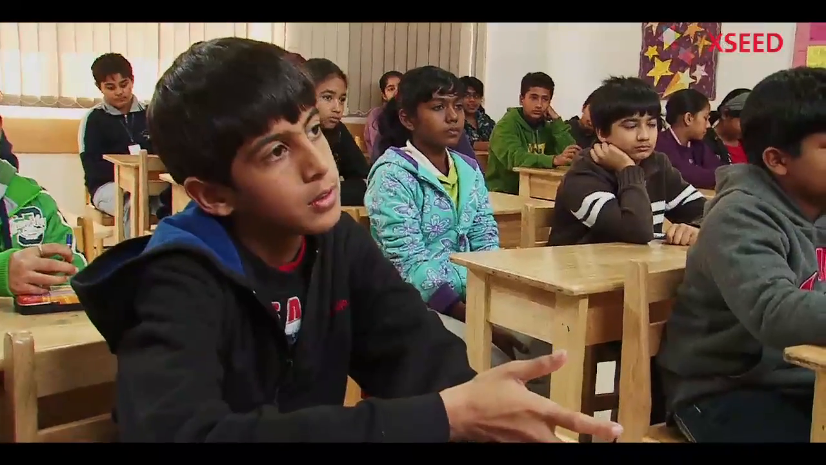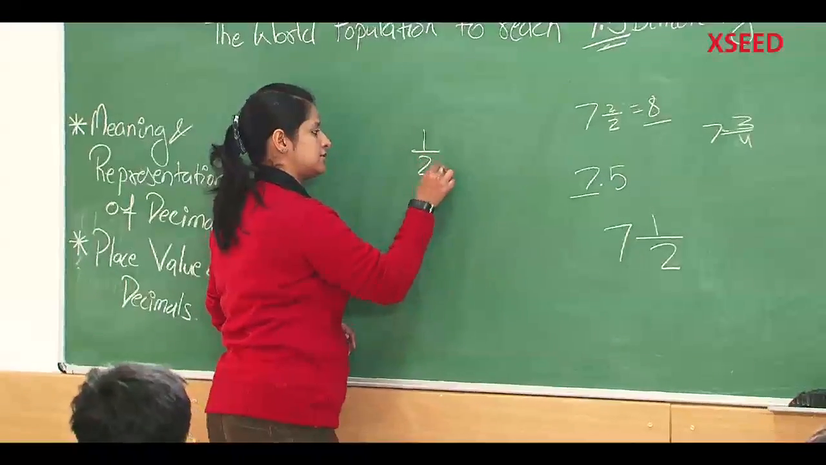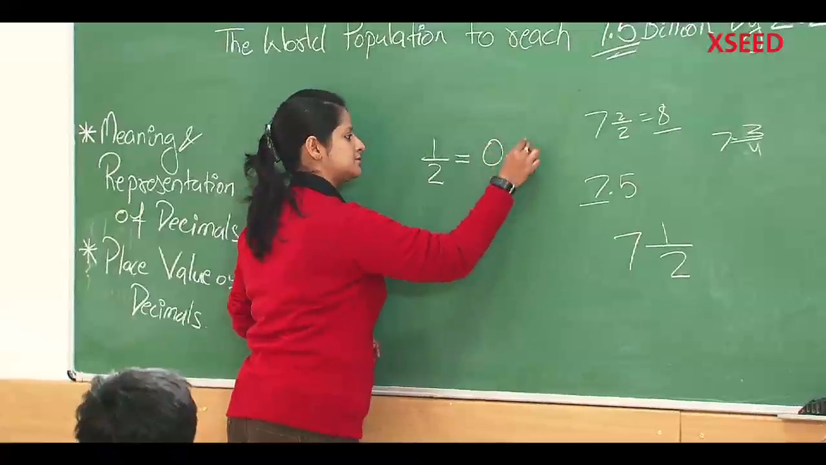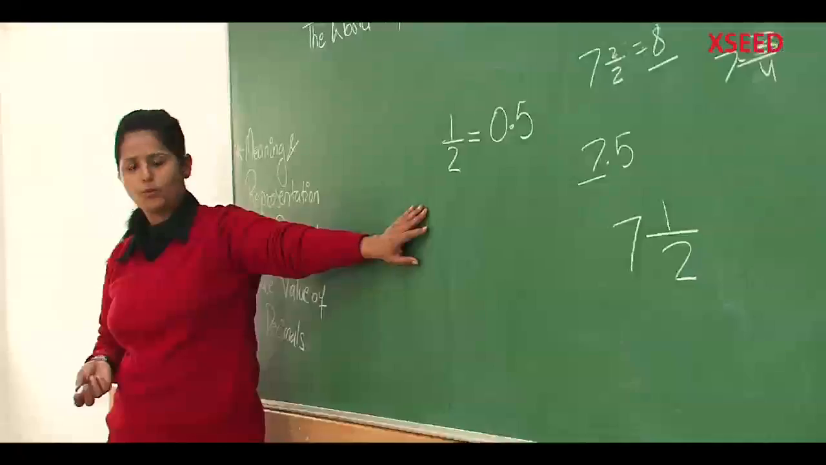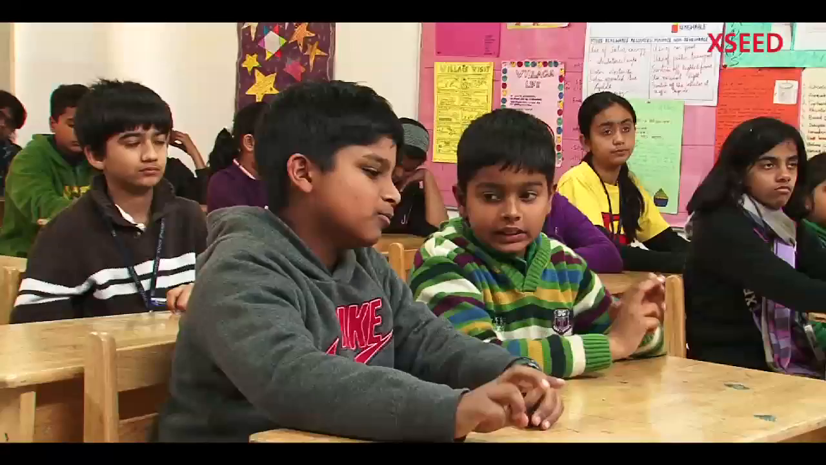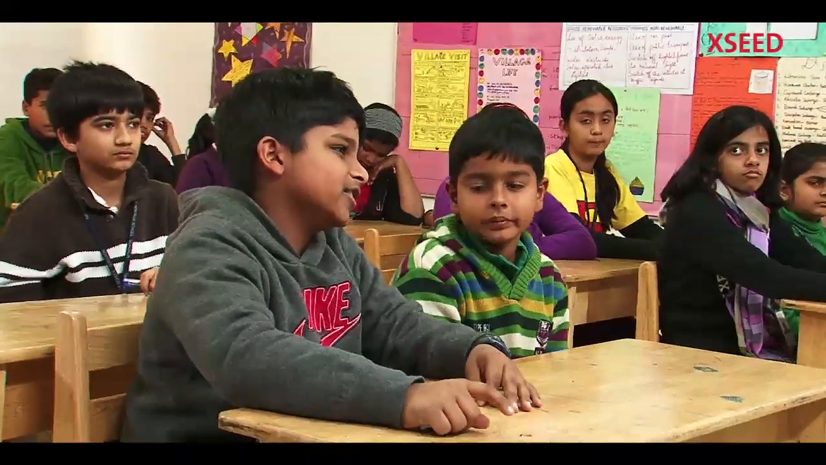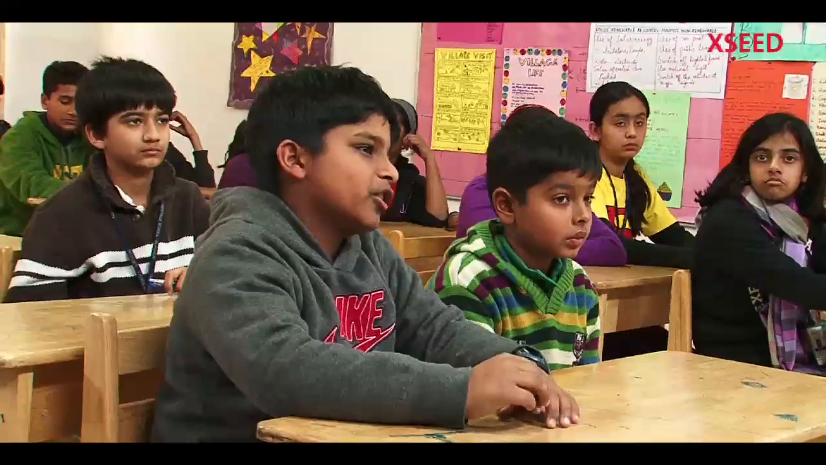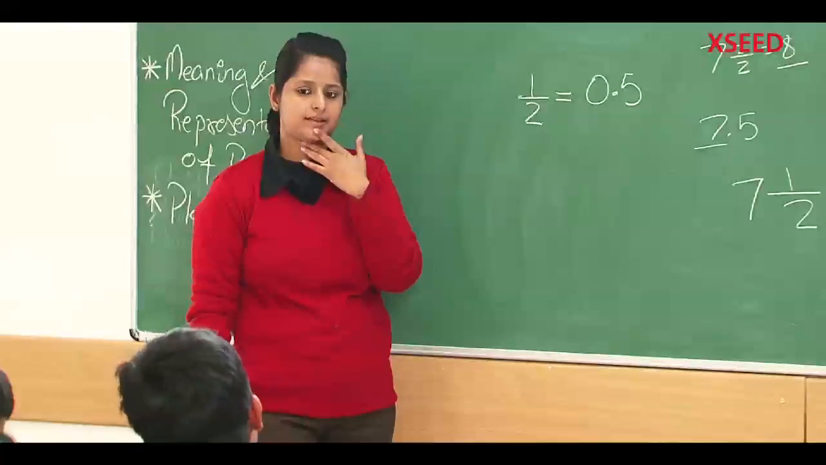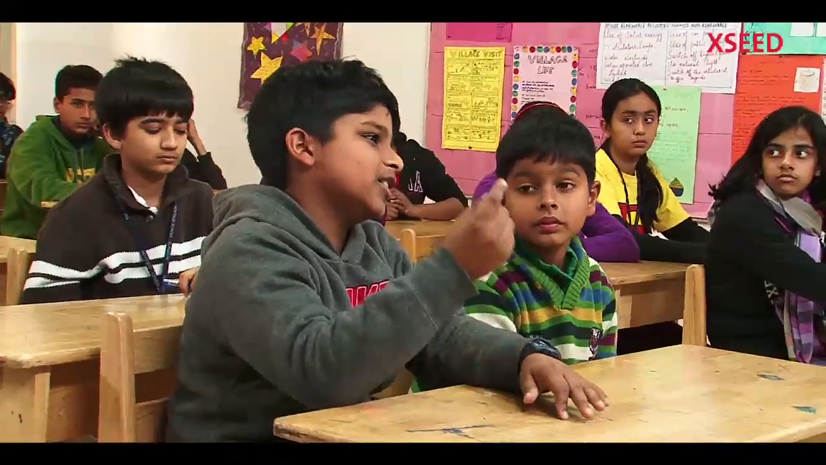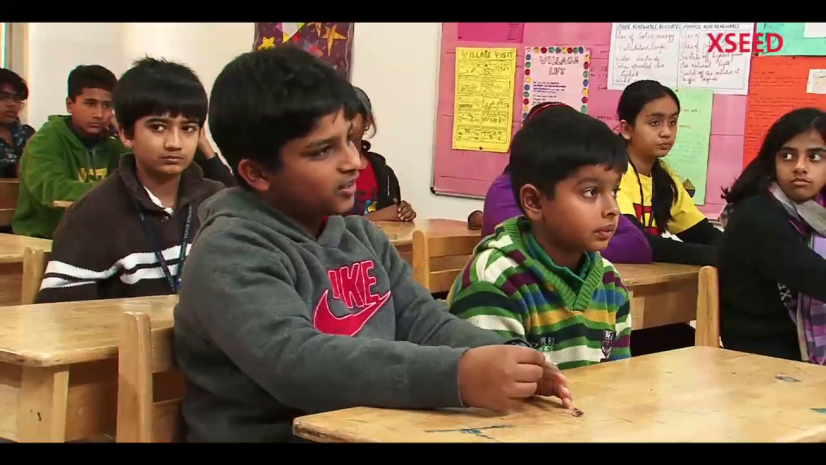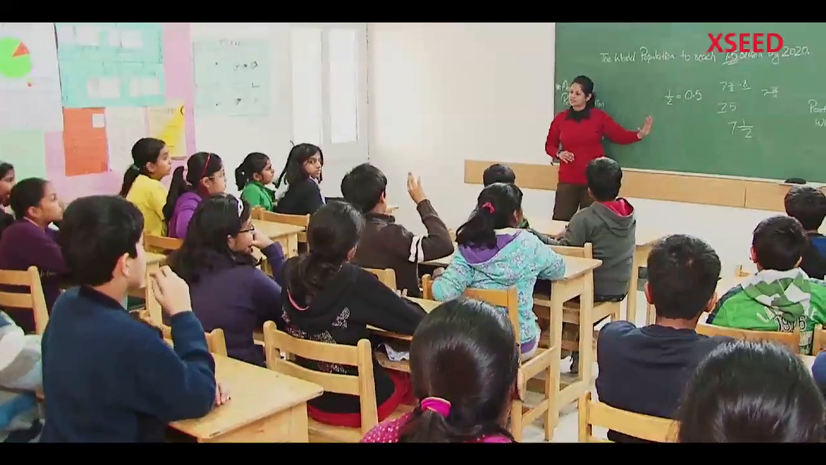So do you want to say that? Yes, ma'am. Why? Half is like two parts of 1 and they are equal. So 0.5 and 0.5 is equal to 1. So ma'am, that's two equal parts of 1. Nice. Let's explore this concept further.